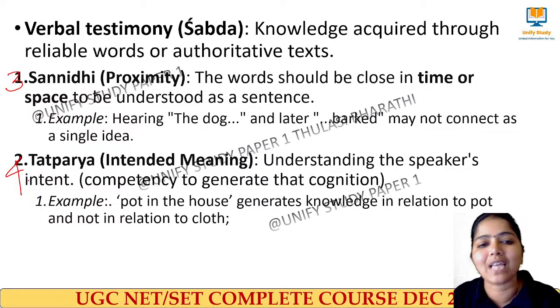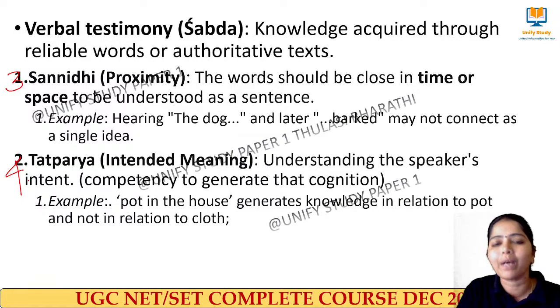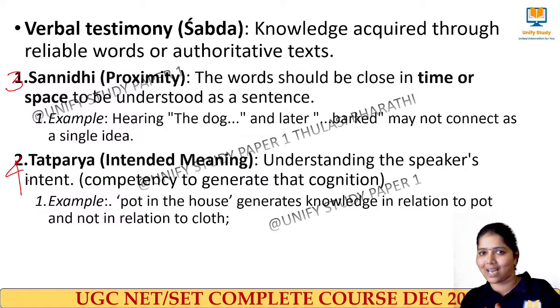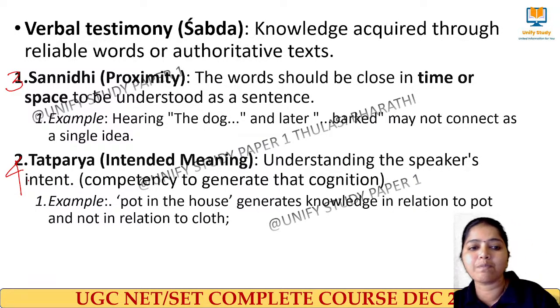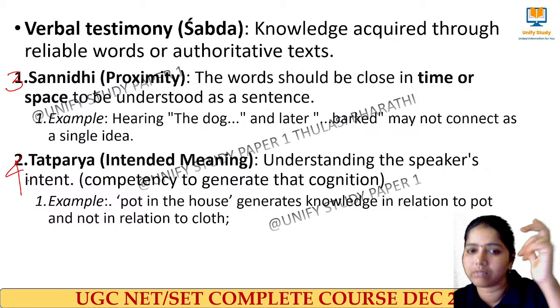Next we have Sanniti, proximity. Whenever we talk, we should not go too fast and we should not go very slow. There should be a proper distance between one word and another so that they can understand the sentence. That is called proximity. Next we have Tatparya, the intended meaning or purpose, understanding the speaker's intent.